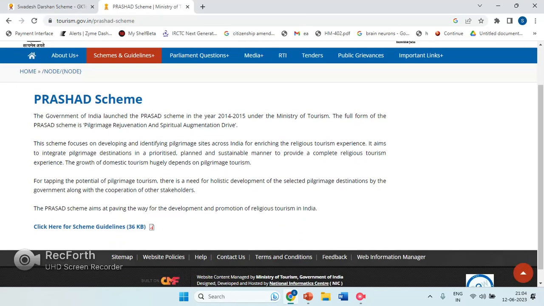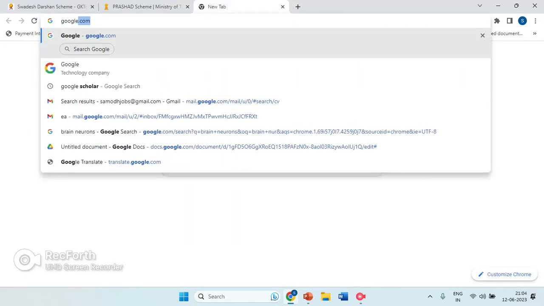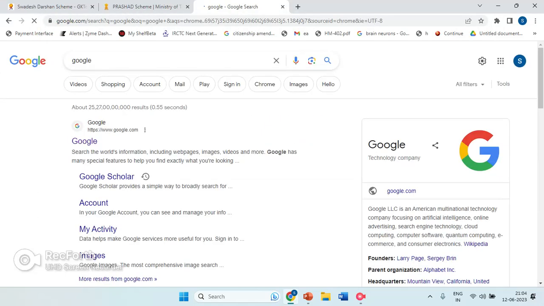So what is Prasad? You have seen this scheme in earlier examinations. What are the major cities coming under the Prasad scheme? What is the full form of Prasad? It's Pilgrimage Rejuvenation and Spiritual Augmentation Drive. So you can see this, and also always look into Google.